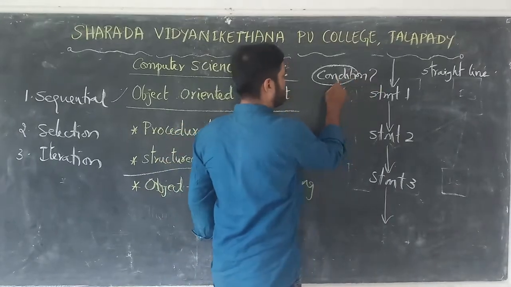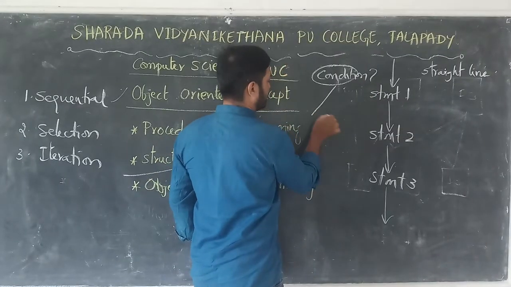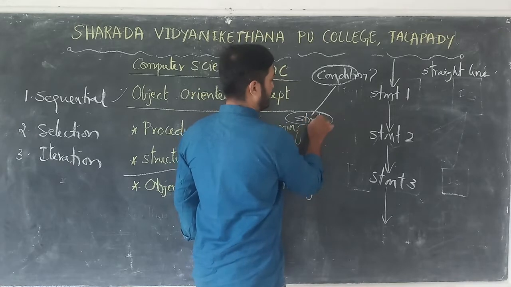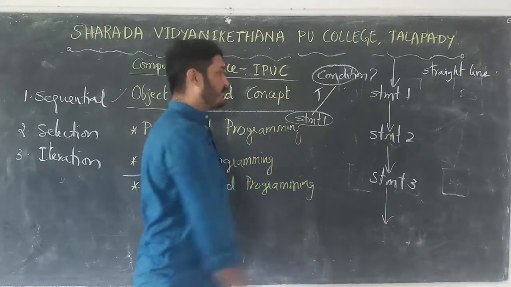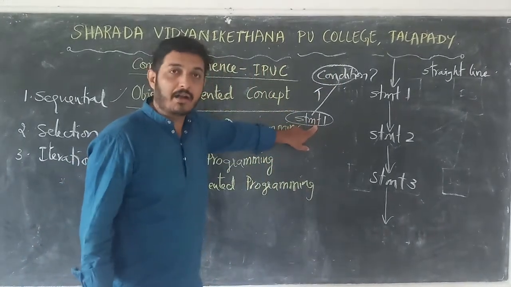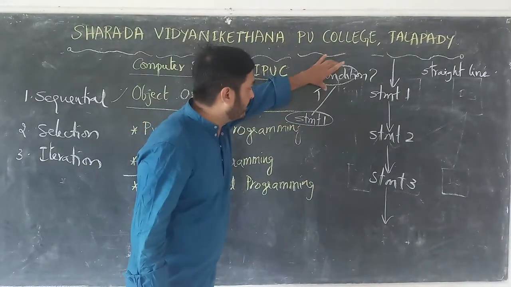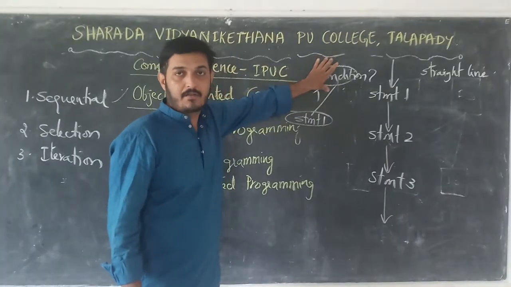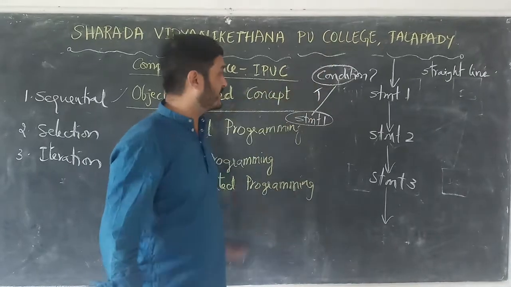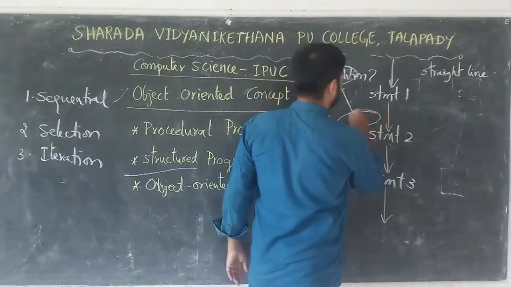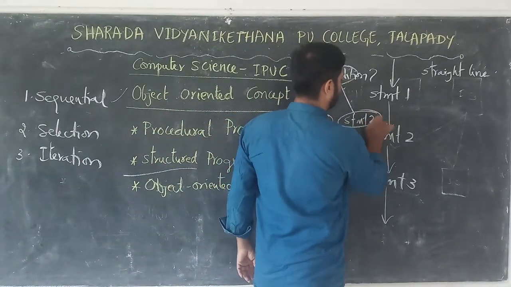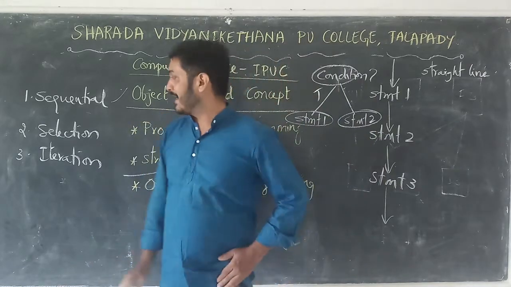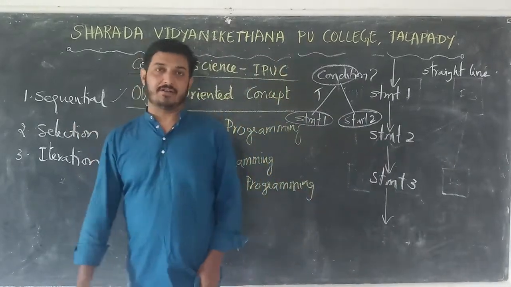If that condition is true, it executes some set of instructions, for example statement 1. If the condition is false, then it executes another statement, statement 2.